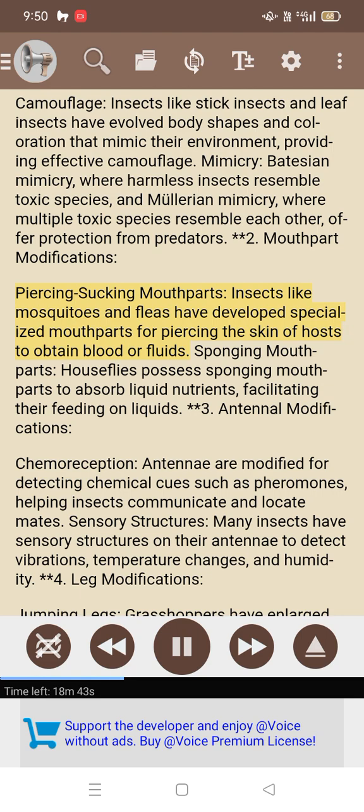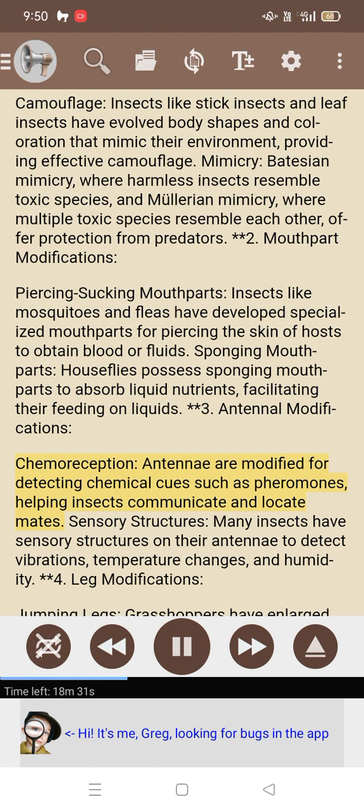Insects like mosquitoes and fleas have developed specialized mouthparts for piercing the skin of hosts to obtain blood or fluids. Sponging mouthparts: houseflies possess sponging mouthparts to absorb liquid nutrients, facilitating their feeding on liquids. 3. Antennal modifications. Chemoreception: antennae are modified for detecting chemical cues such as pheromones, helping insects communicate and locate mates.